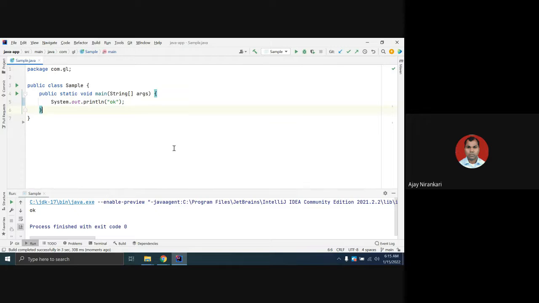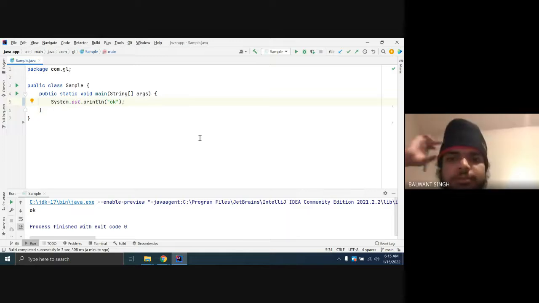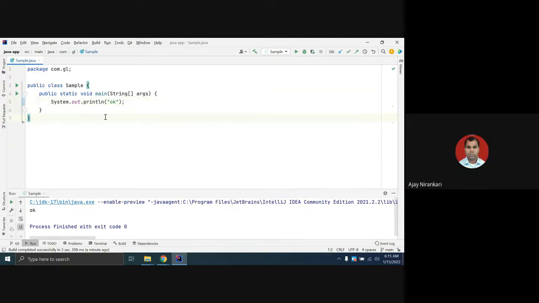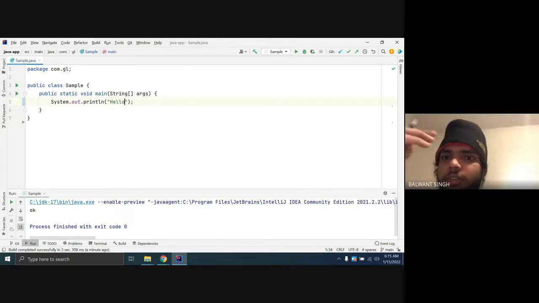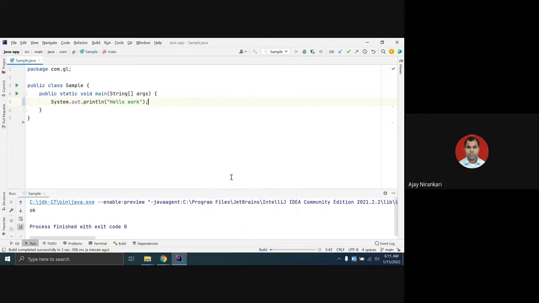You can use any editor, and if you feel comfortable with Notepad or Notepad plus plus, I have no concern. Here in the editor, just right click and run the code. Your code is done. So till now you know how to write hello world. There is no problem.